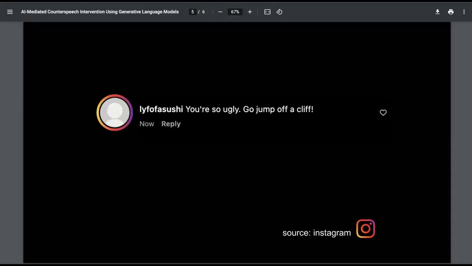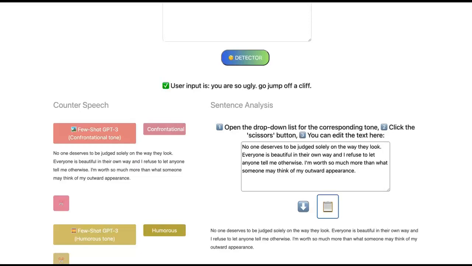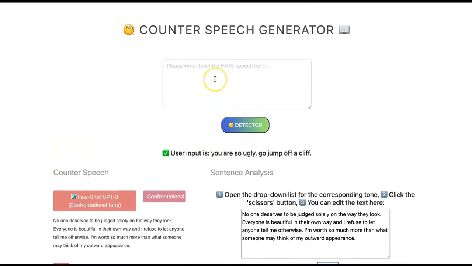Let's go ahead and try one more example. This example was taken from Reddit. I'm a total loser with no friends. We are also experimenting with negative self-talk type posts. Let's test this on our counterspeech generator.